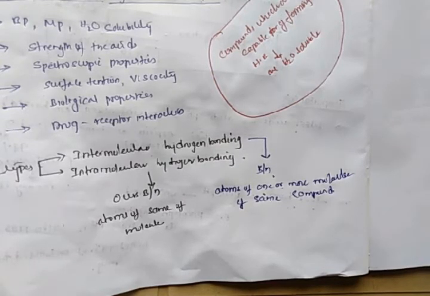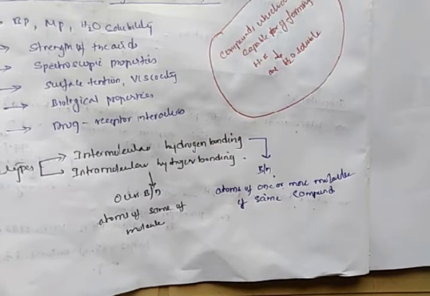If the hydrogen bonding occurs between atoms of different molecules of the same compound, such bonding is called intermolecular hydrogen bonding.